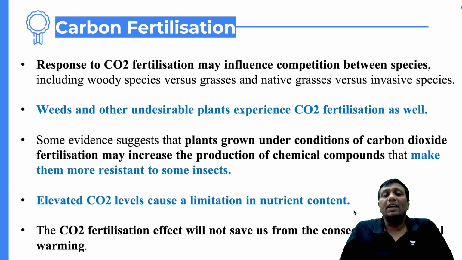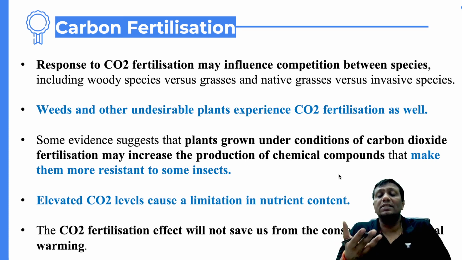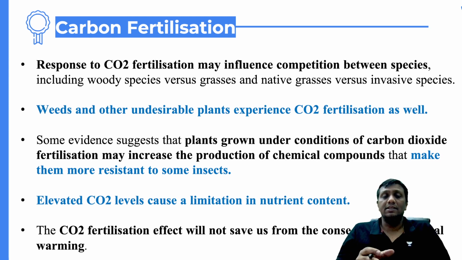It is also identified that plants growing in a higher CO2 level synthesize more chemical compounds, and that's why they develop more resistance to some insects. It is also a benefit, guys. Some plants synthesize certain chemicals, and these chemicals provide resistance against insects. If an insect eats that plant, due to the formation of chemicals, the insect is going to die in the plant body. The plant itself gets resistance against the insect. It's good. And definitely, guys, when the CO2 level rises, it will somehow decrease the nutrient contents.